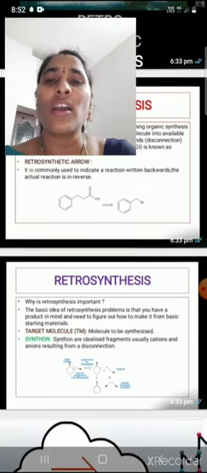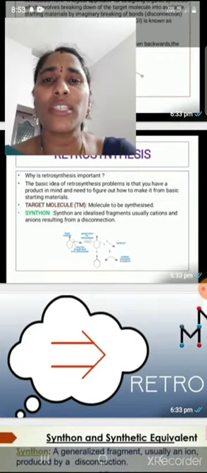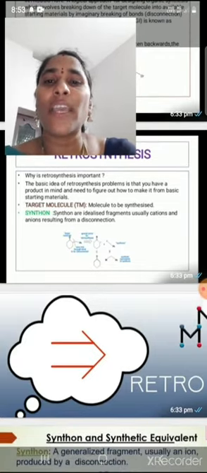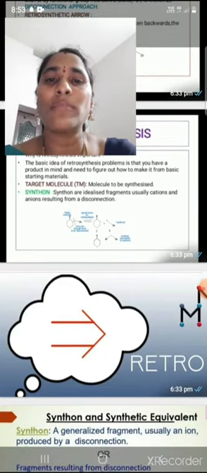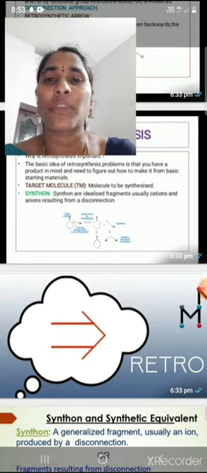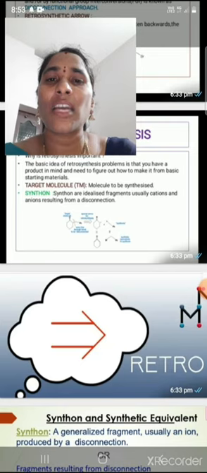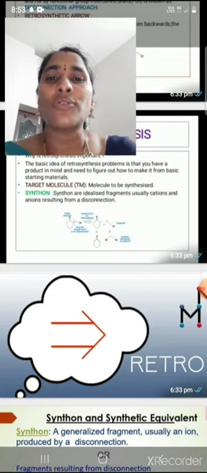Next, why is retrosynthesis important? What is the importance of retrosynthesis? The basic idea of retrosynthesis problems is that you have a product in mind and need to figure out how to make it from basic starting molecules or basic starting materials.